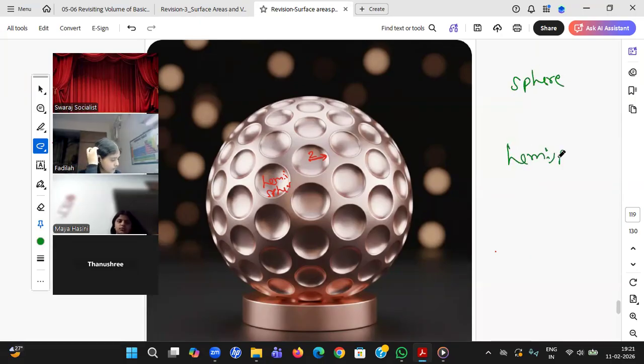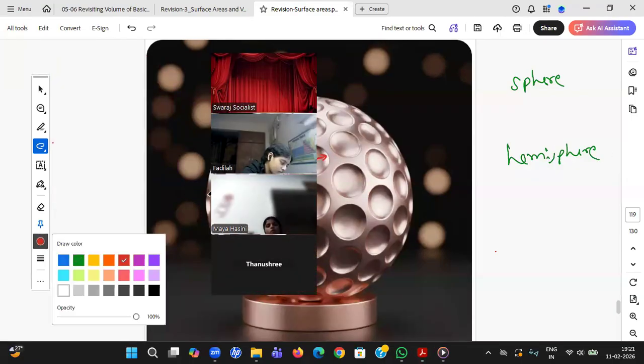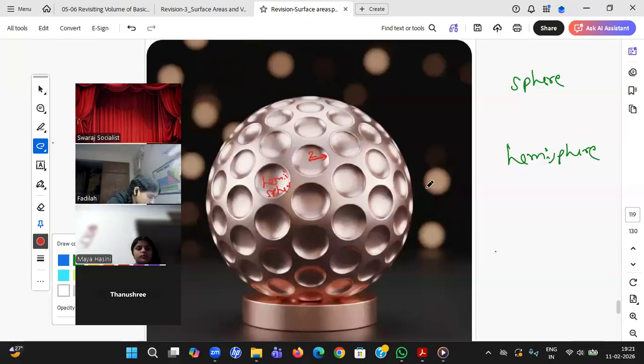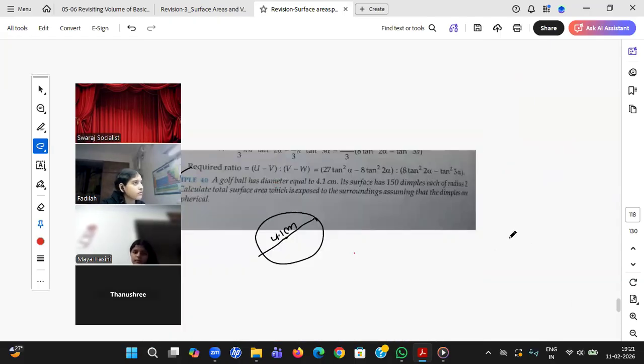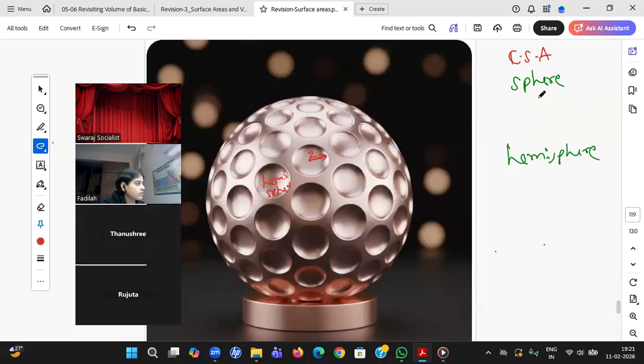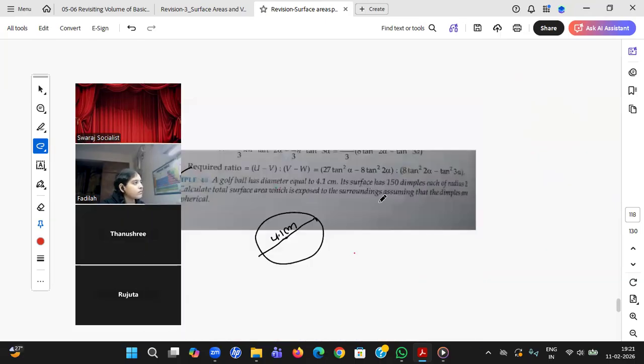Okay, very good. Now, sphere. So total sphere I want to paint first of all. So what should I consider? TSA, CSA, or are they both same? They're both same. Okay, so let me go for CSA only. Then hemisphere, CSA, TSA. Yes, Fadila. Should I show you the question back? Yes, sir. So she is able to see, sir, golf ball is something like a sphere and the punches, he said something like hemisphere.